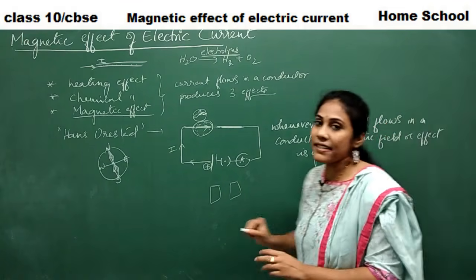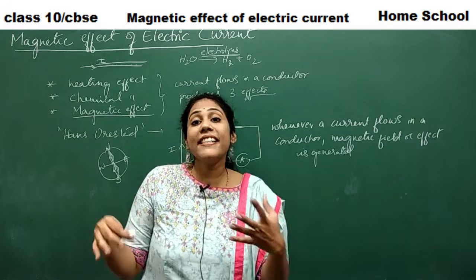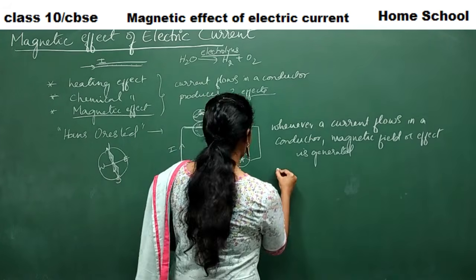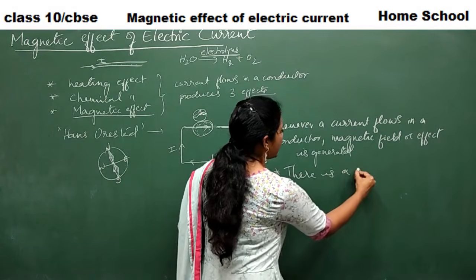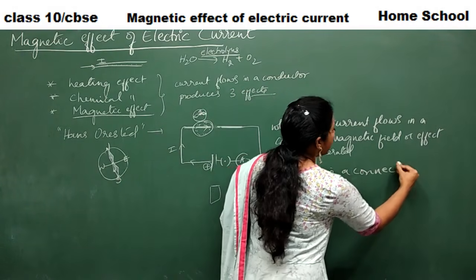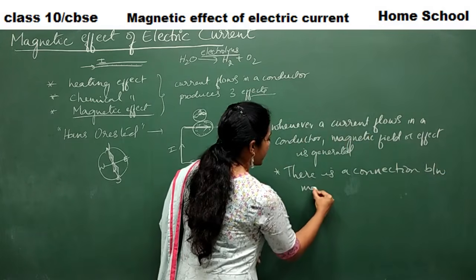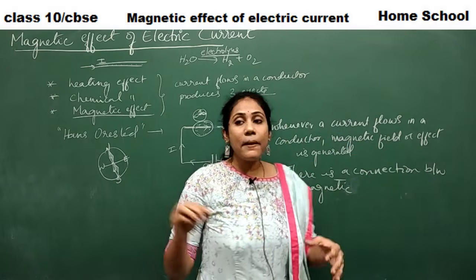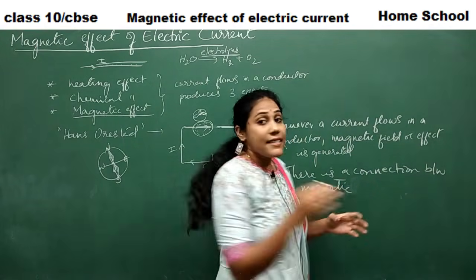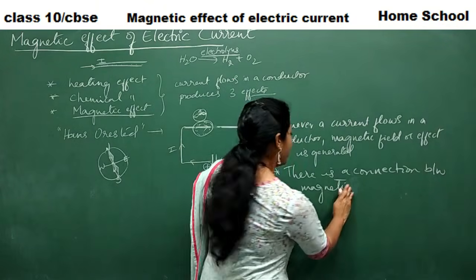Okay, that means he said that there is a connection between magnetism and electricity. What is the conclusion here? There is a connection between magnetism and electricity, right? So from there onwards, many people started studying the relationship between magnetism and electricity, right?